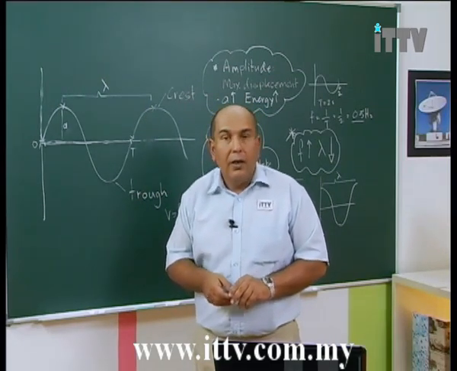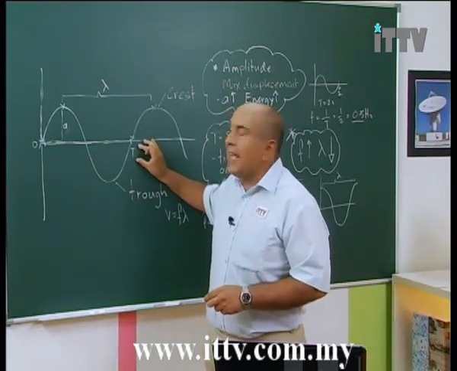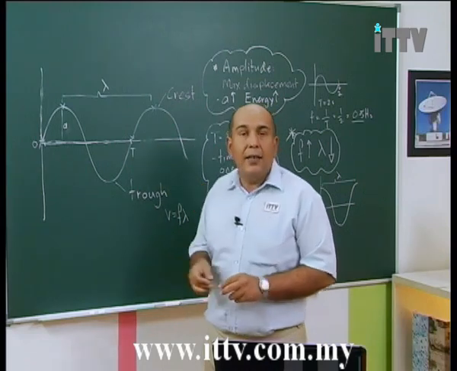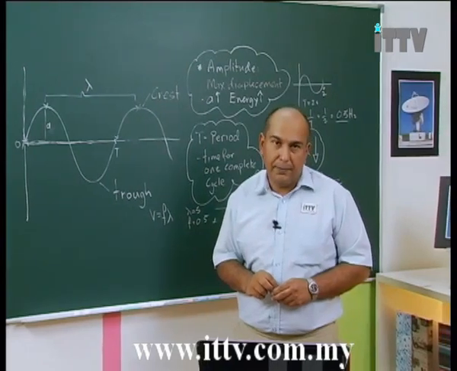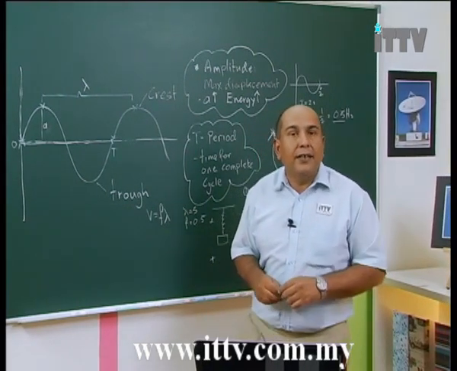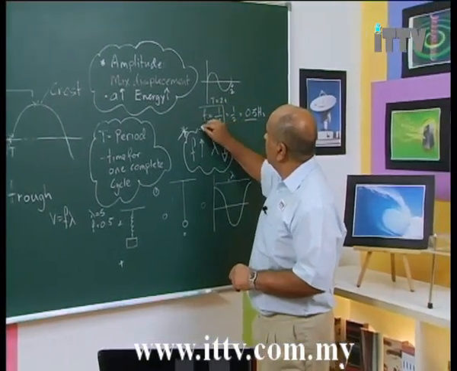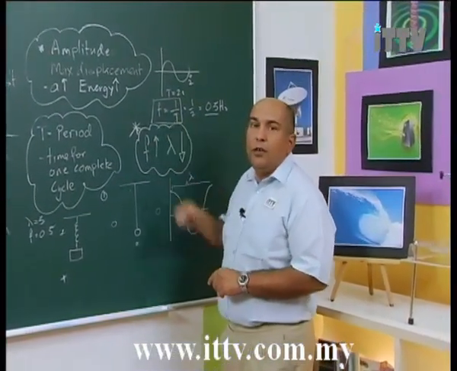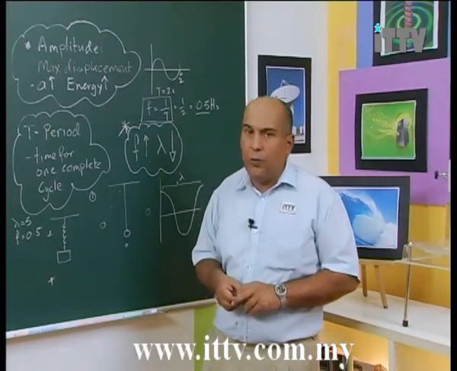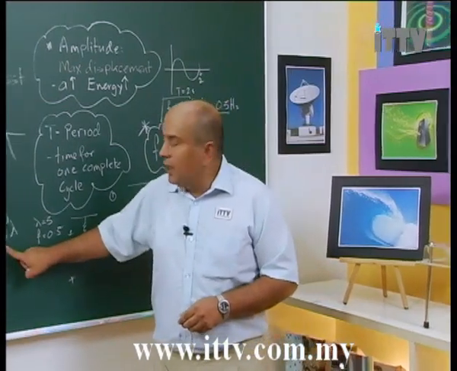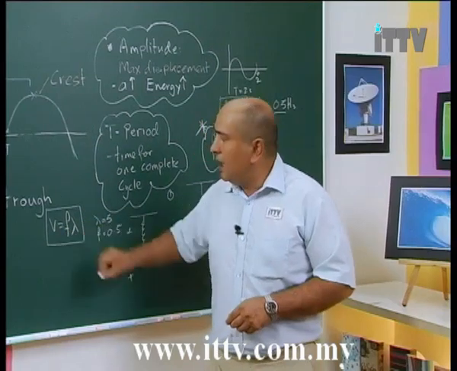We also know what is a wavelength, which is from one point to the next repeating point. We also know that the time taken for one complete cycle is known as the period. And the number of waves that we get in 1 second is called the frequency. We can calculate the frequency using a formula F equals 1 over T. And we can calculate the speed of a wave, or wave speed, using this formula over here, which is V equals F lambda.